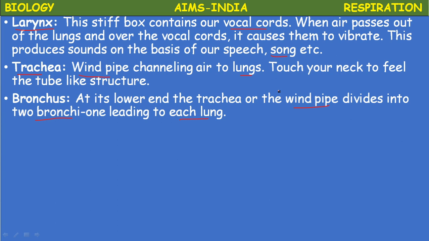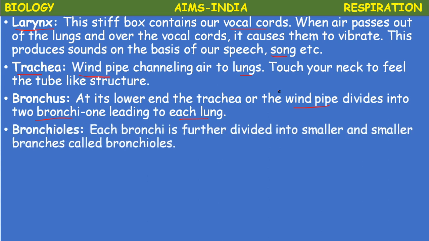It divides into two branches called bronchi, one leading to each lung. Next, this bronchus divides into further small branches. For example, this is a trachea. The trachea in the chest cavity finally divides into two branches. They are called bronchi. Each one is called a bronchus.